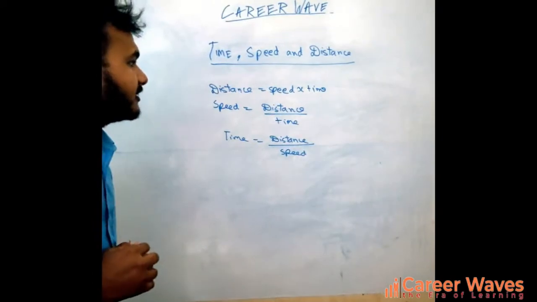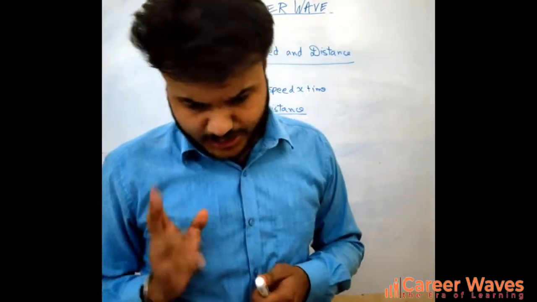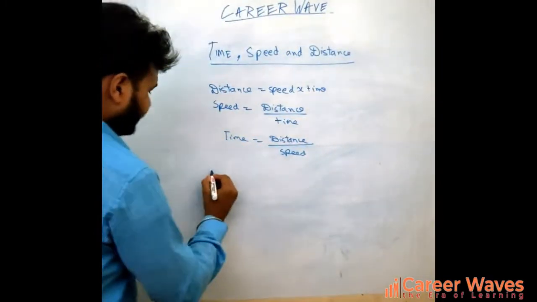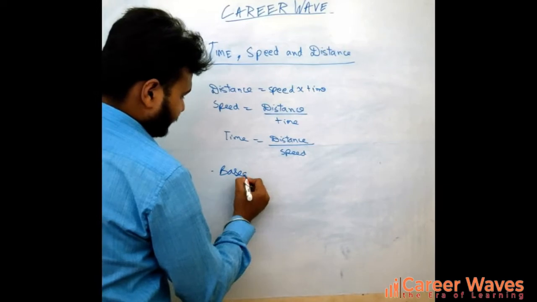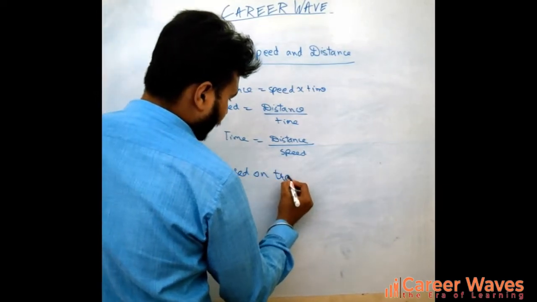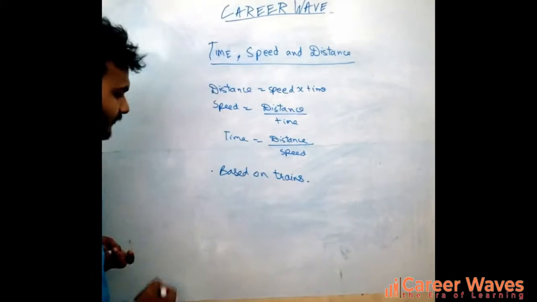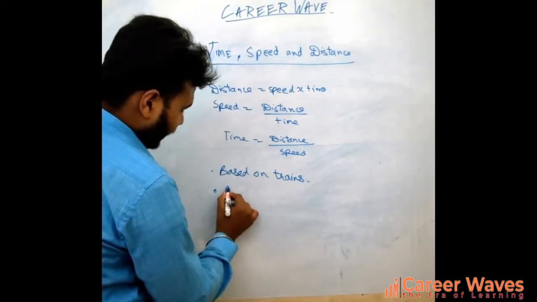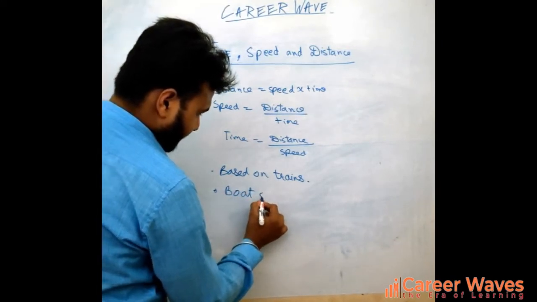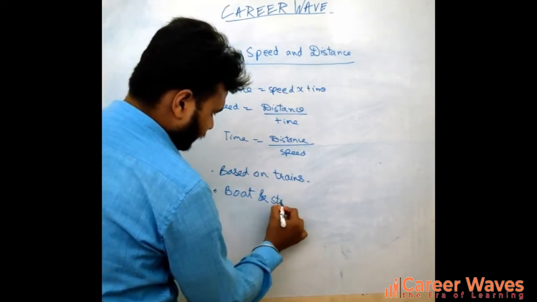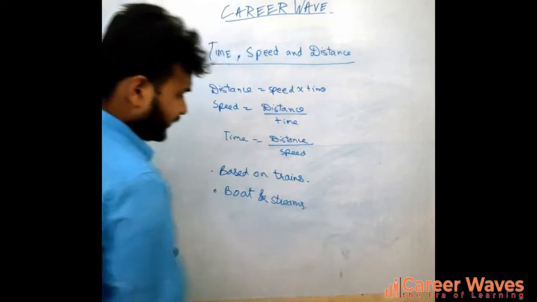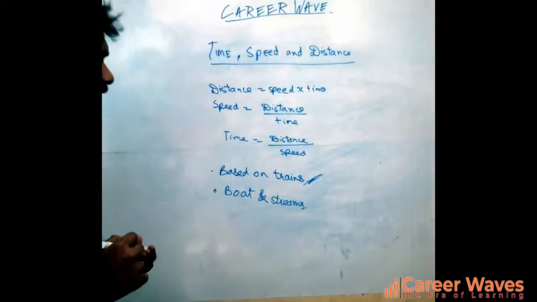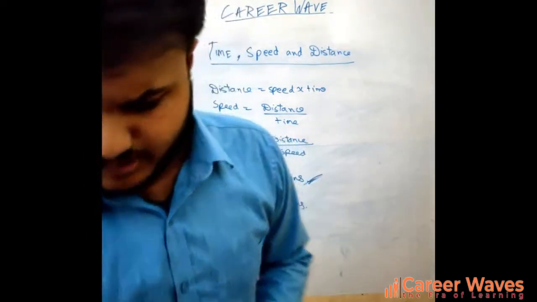So let's start with one question. There are two types of questions asked in speed, time and distance. One is based on trains, and another one, which is also part of time, speed and distance, is boats and streams. In this video we will study some basics of how to solve questions based on a train in the normal way.